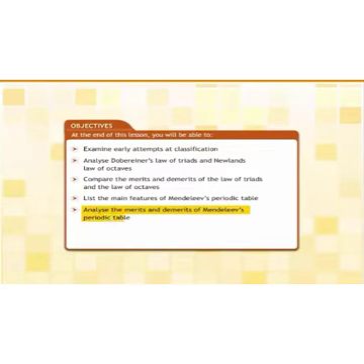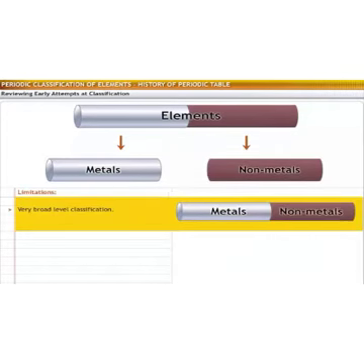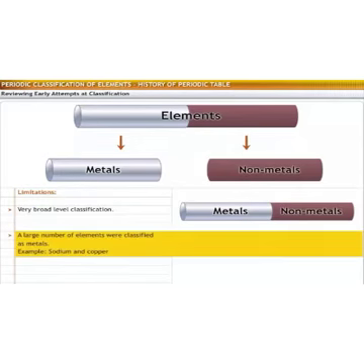The earliest classification categorized elements into metals and non-metals. However, this classification had limited value because of the following reasons. The classification was at a very ground level. A large number of elements were classified as metals. However, they did not necessarily display similar chemical characteristics.